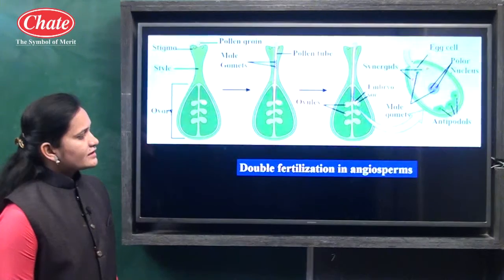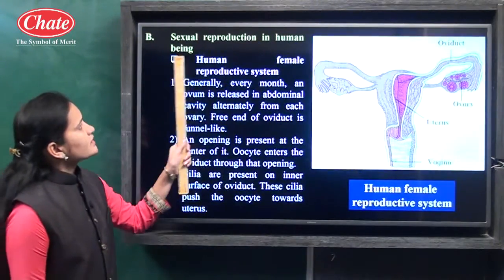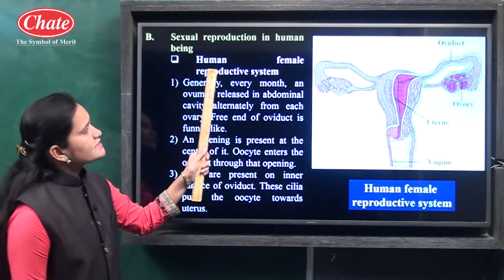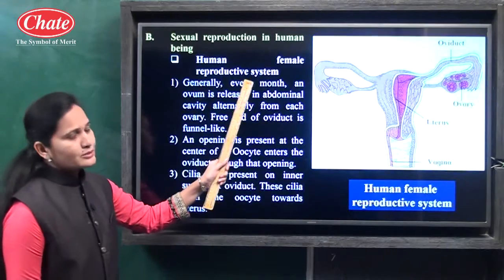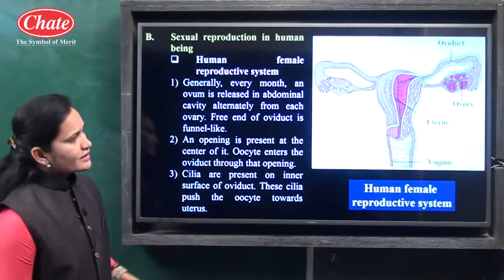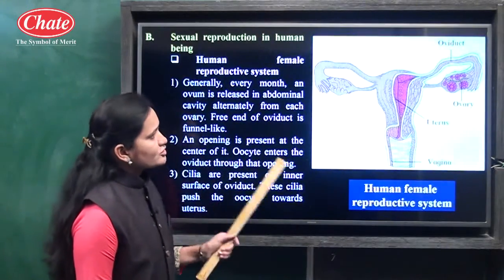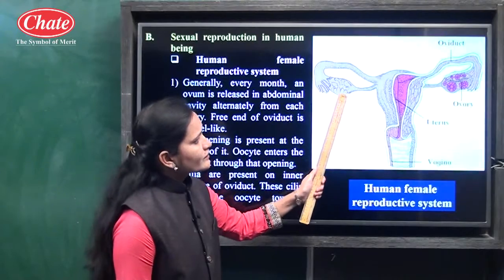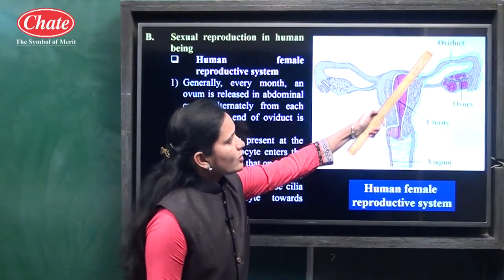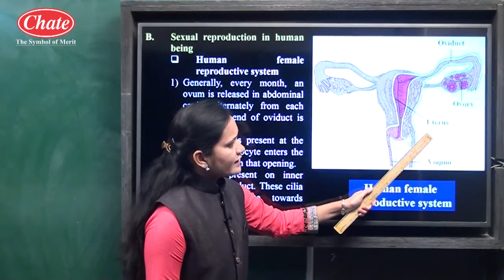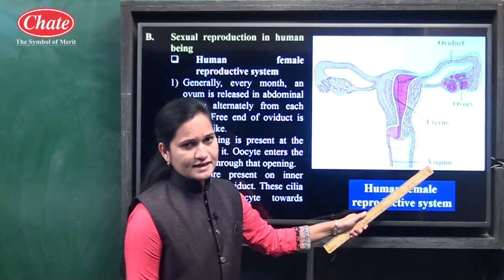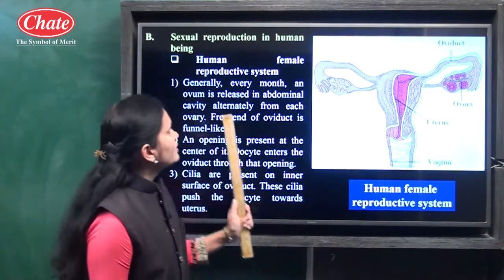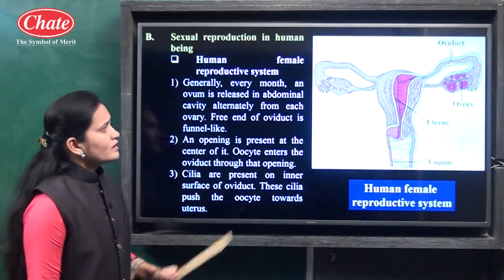Now let us see the next one, sexual reproduction in human beings. In that we will see the human female reproductive system. Observe it carefully. The human female reproductive system consists of a pair of ovaries, a pair of oviducts, the uterus and the vagina. These are the main four parts of the female reproductive system.